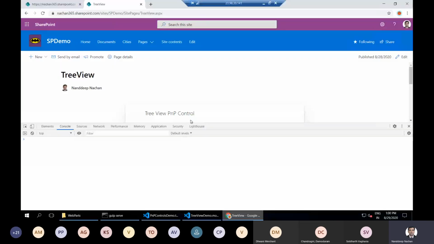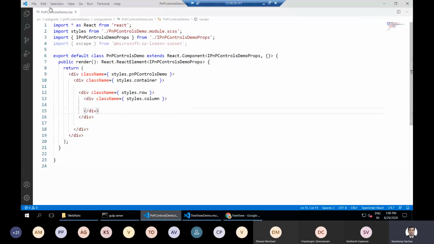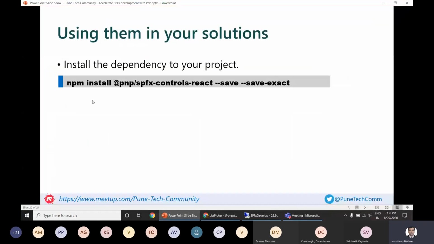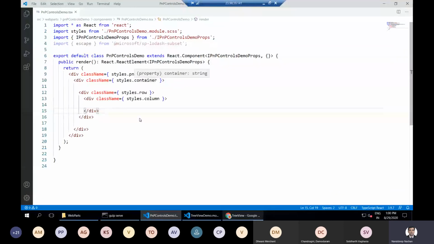So I will go to my development environment. I already have one project set up here called PNP controls demo. This hasn't been customized, but the only thing I went ahead and ran is this particular command, npm install, so that we can start using these reusable React controls inside this particular project.